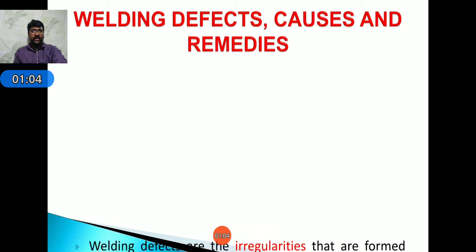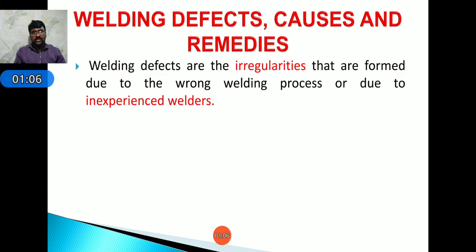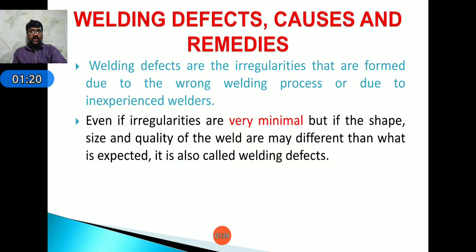Coming to welding defects, these are the irregularities that are formed due to a wrong welding process or due to inexperienced welders. It causes welding defects in the materials. Even if the irregularities are very minimal, if the shape, size, and quality of the weld are different from what is expected, it is also called a welding defect.